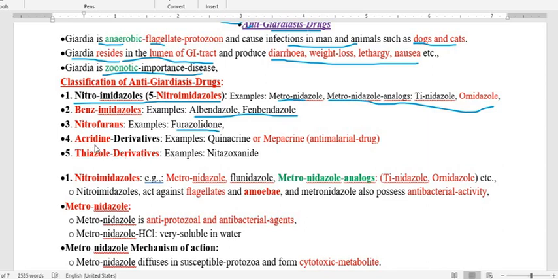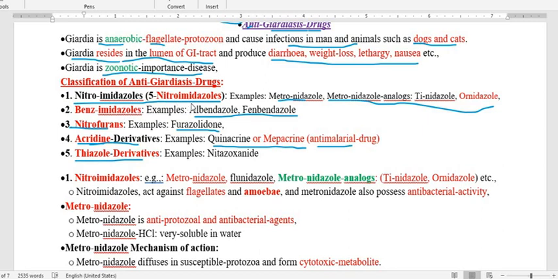Fourth one is the acridine derivative, under which the drugs are quinacrine, also known as mepacrine. Actually, this quinacrine is an anti-malaria drug. And the last one is the thiazole derivative, and the example is nitazoxanide. Amongst all these classes, the most important are nitroimidazoles, nitrofurans, as well as the acridine dye. So we are going to discuss them one by one.